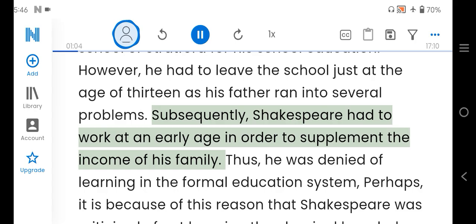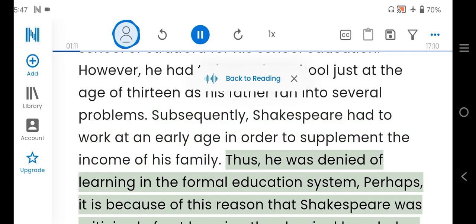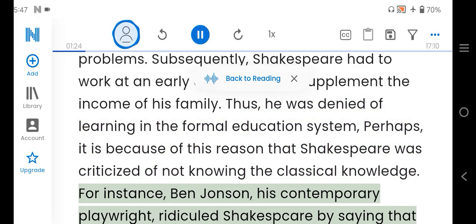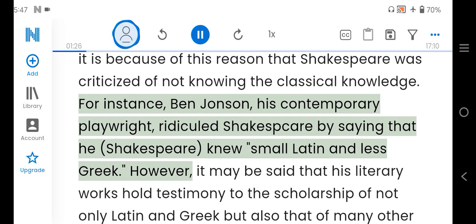Subsequently, Shakespeare had to work at an early age in order to supplement the income of his family. Thus, he was denied learning in the formal education system. Perhaps it is because of this reason that Shakespeare was criticized for not knowing classical knowledge. For instance, Ben Jonson, his contemporary playwright, ridiculed Shakespeare by saying that he, Shakespeare, knew small Latin and less Greek.